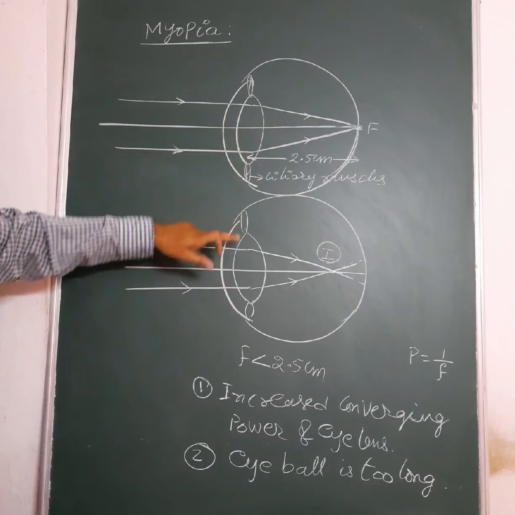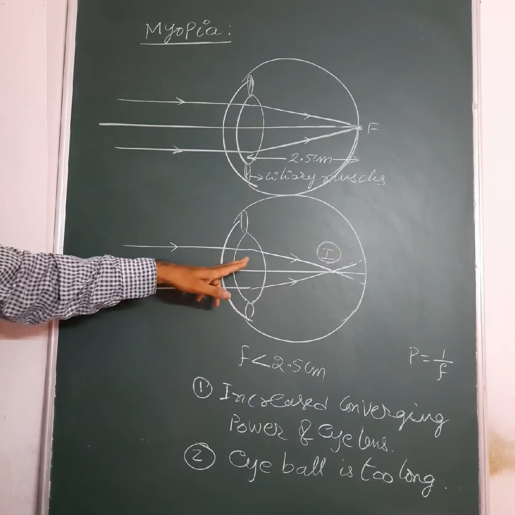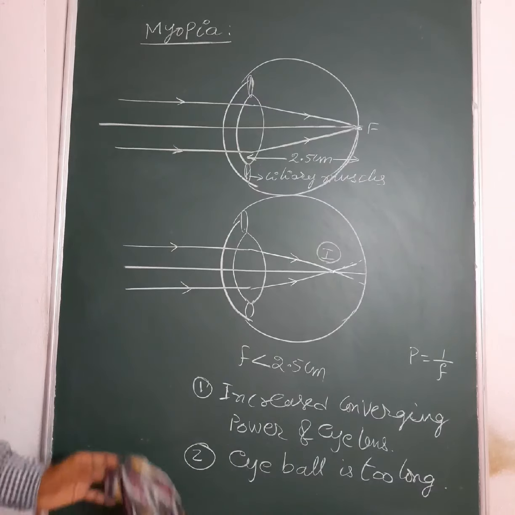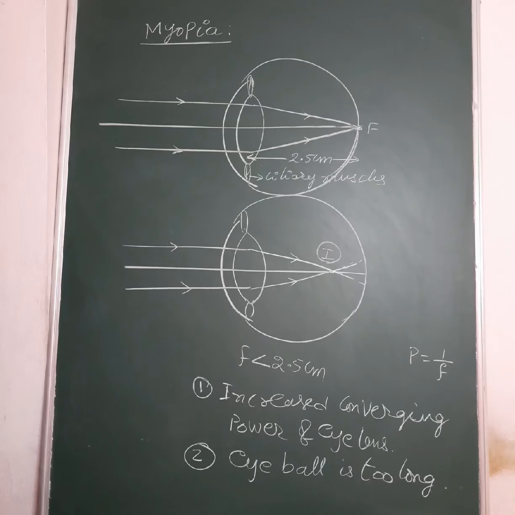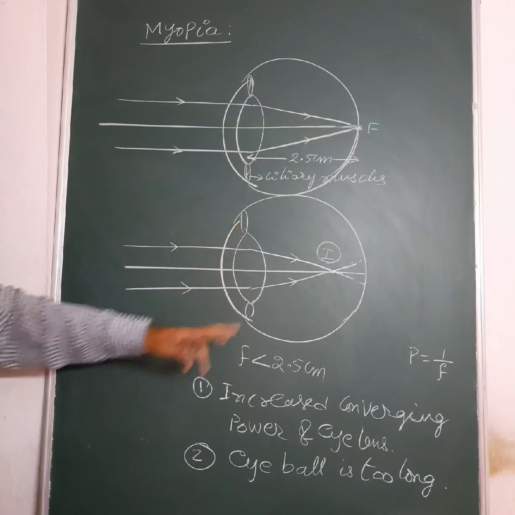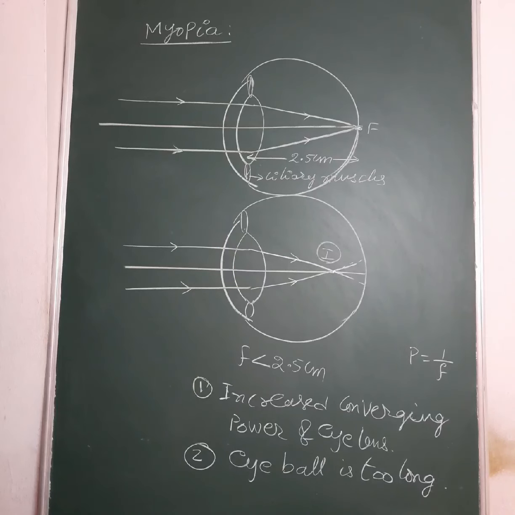Why does the converging power of the eye lens increase? Why can the eye lens not relax completely? This is because when we are seeing close by objects for a longer time, we are straining our ciliary muscles for a longer time, and they lose the ability to relax completely.